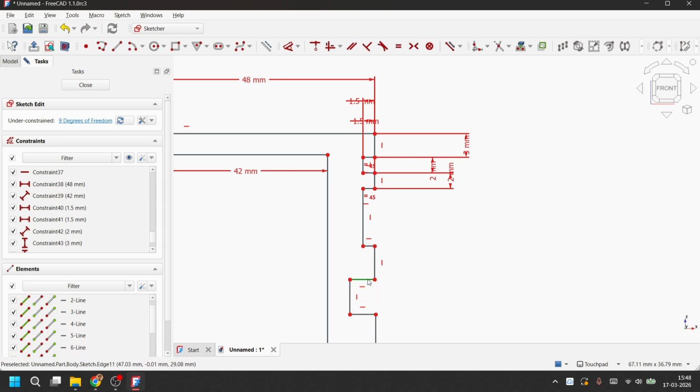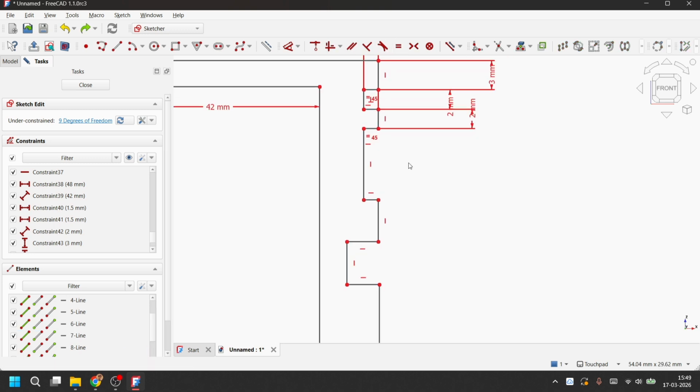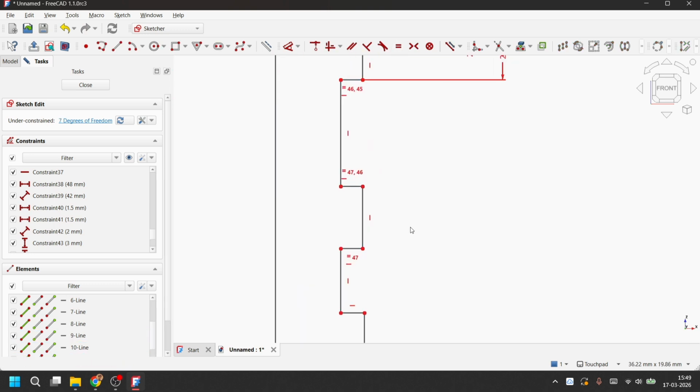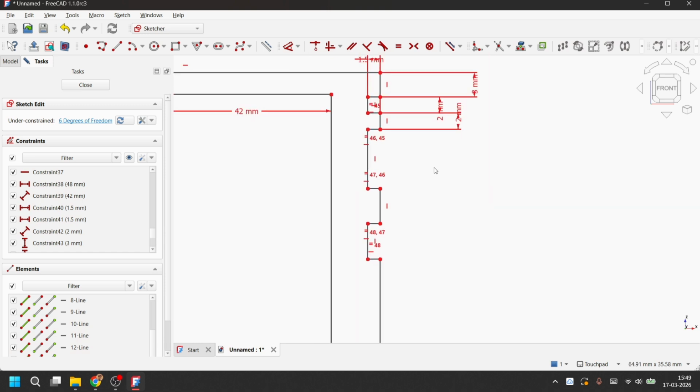And we do the same for this line at the bottom as well. Okay, so the depths have been constrained.